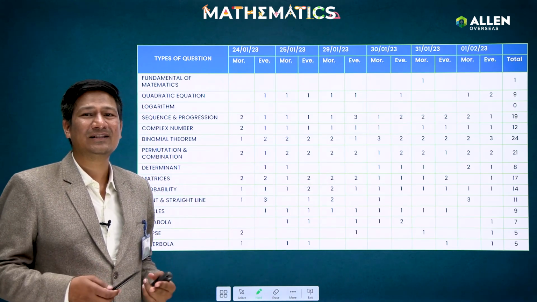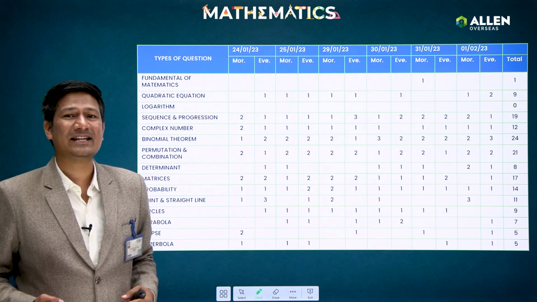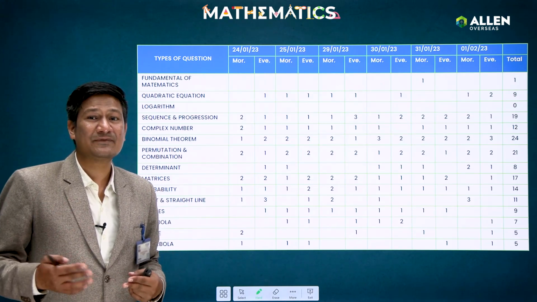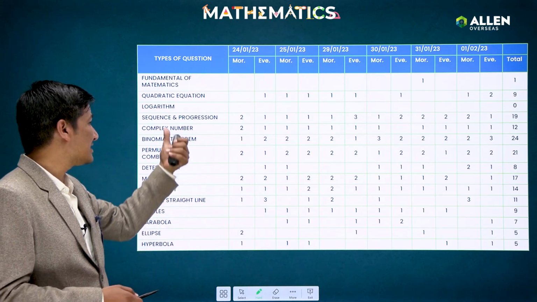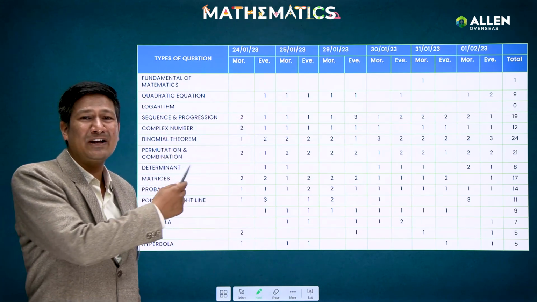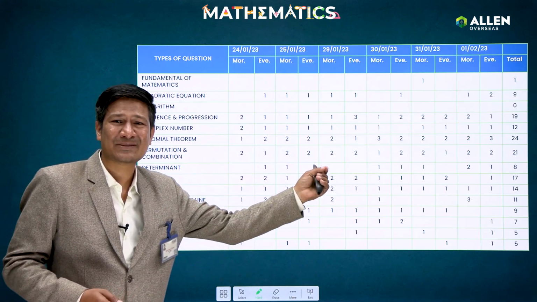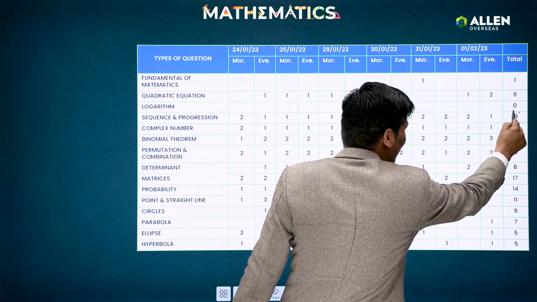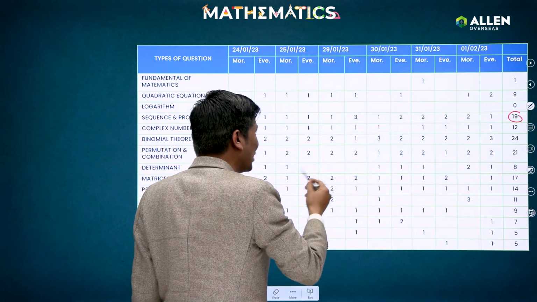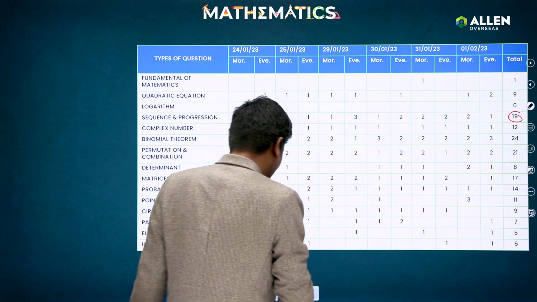Similarly guys, if I come to the algebra portion, again this year algebra topics had weightage as compared to earlier also. If you see the questions from sequence and progression as well as from the binomial, yes, a lot of questions were asked from these topics. From the sequence series topic you can see 19 questions were asked, and from the binomial theorem, a total of 24 questions were there.